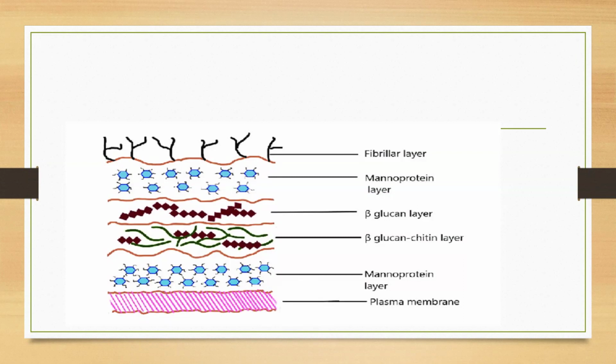It forms the barrier between the cytoplasm and the cell wall. The plasma membrane consists principally of lipids and proteins, made up of lipids and proteins in approximately equal proportions. That is called plasma membrane. The plasma membrane or cell membrane, both are same. Don't confuse.